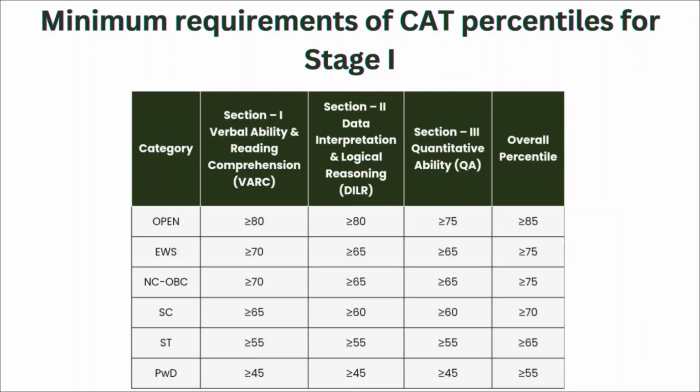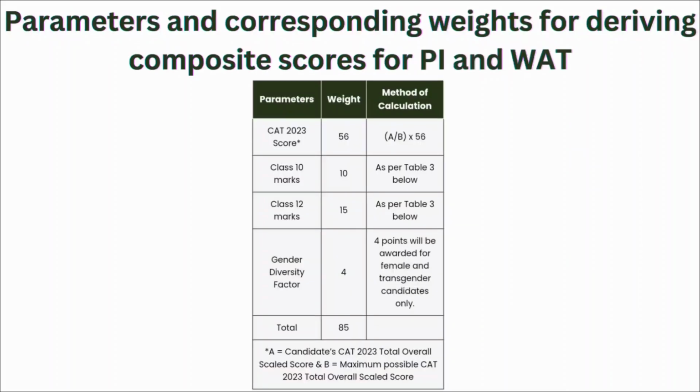For ST category, it is 55 percentile for the VRC section, quantitative ability section and DLR section, and overall it is 65 percentile in your CAT entrance examination. And for PWD category, it is 45 percentile with all three sections and 55 percentile in your overall CAT entrance examination. So this is the minimum requirement of CAT percentile for stage 1, and there are many parameters on the basis of which the composite score is calculated.